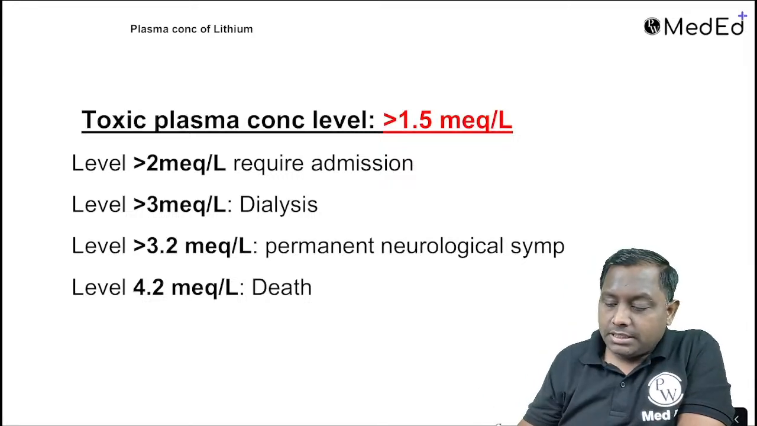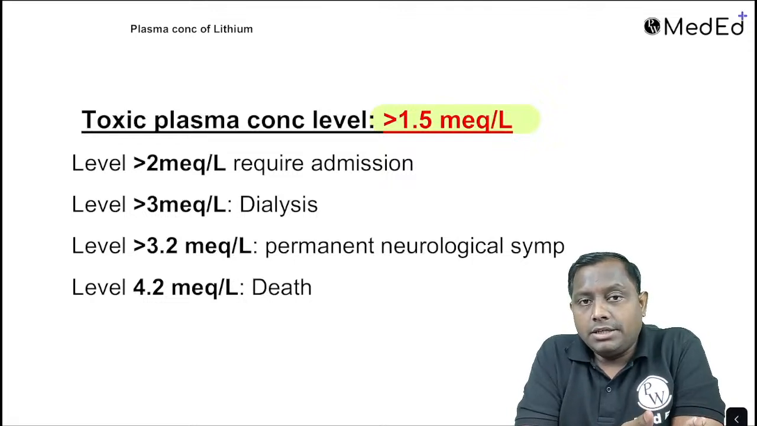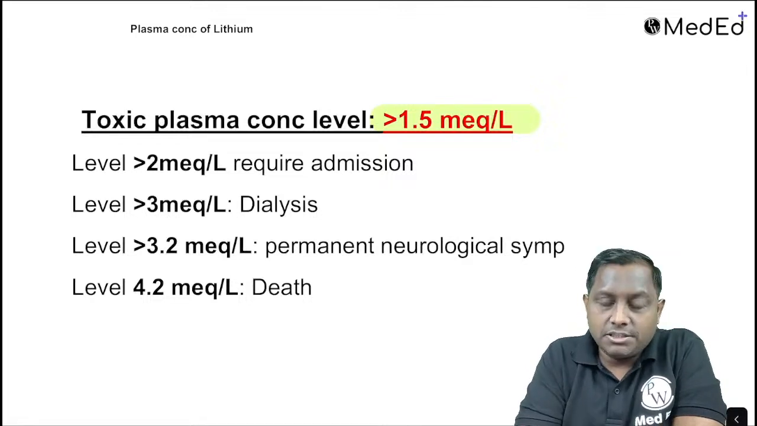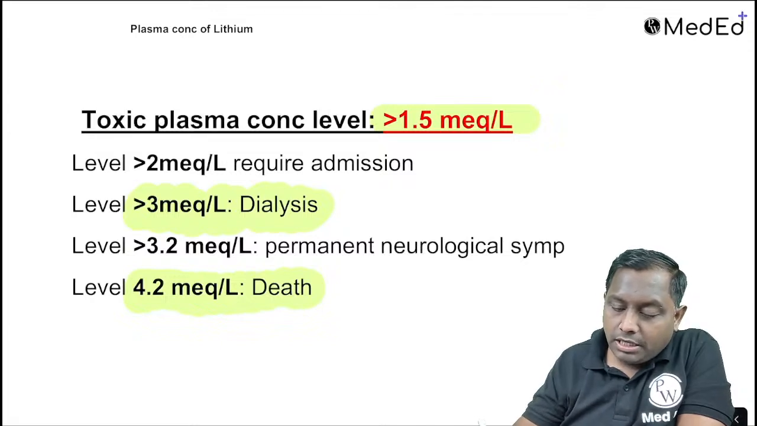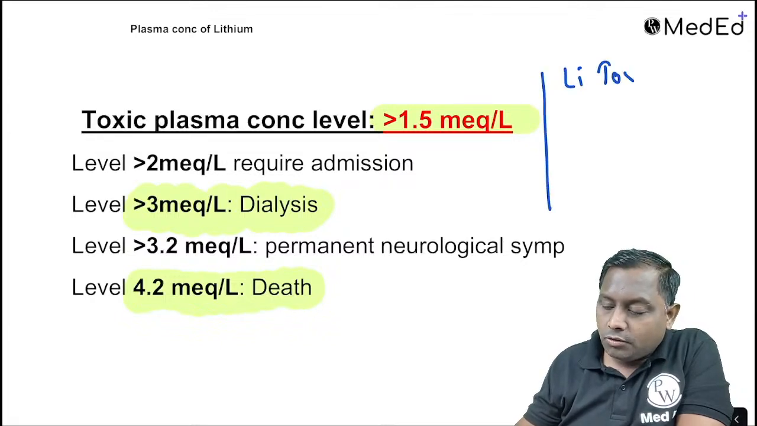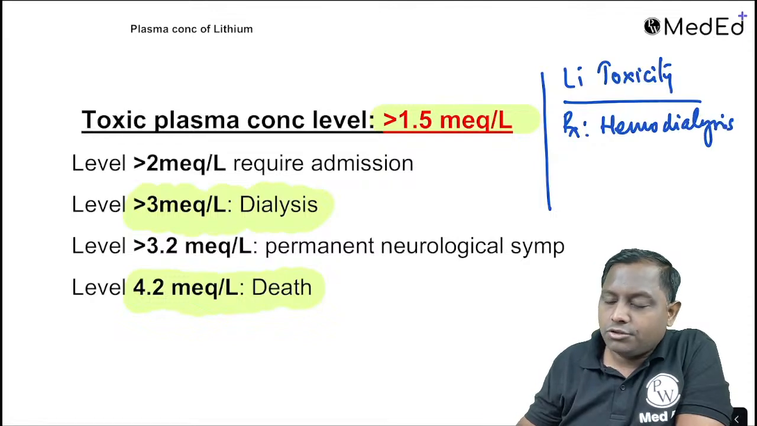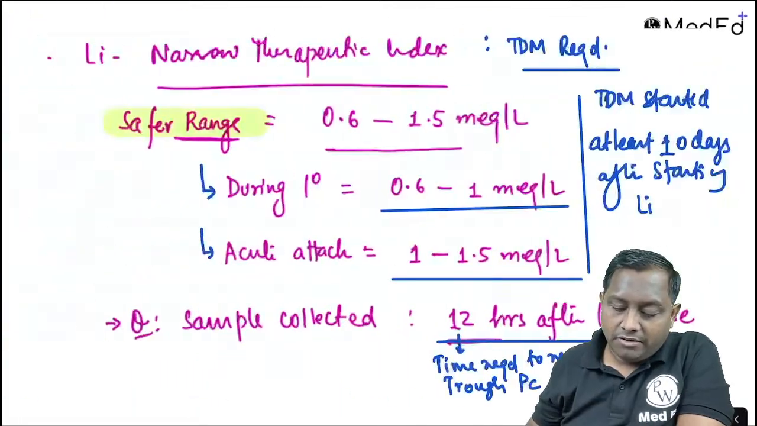Now toxic plasma concentration is any level that is going beyond 1.5. For example, at around 2 you require let's say dialysis. So you require admission. 3 पे you require dialysis. 3.2 पे there will be permanent neurological symptom, permanent neurological damage as well, and death can occur around 4.2. ठीक है. Remember dialysis जो word यहाँ पे लिखा गया ना, if ever there is a lithium toxicity that is going to be seen, the treatment will be mainly hemodialysis only. सो एक एग्जामिनर में क्वेश्चन पूछा कि हीमोडायलिसिस इनएफेक्टिव इन लिथियम टॉक्सिसिटी, दैट वाज अ फॉल्स स्टेटमेंट, इट्स हाईली एंड डेफिनेटली इफेक्टिव, रिमेंबर दैट.